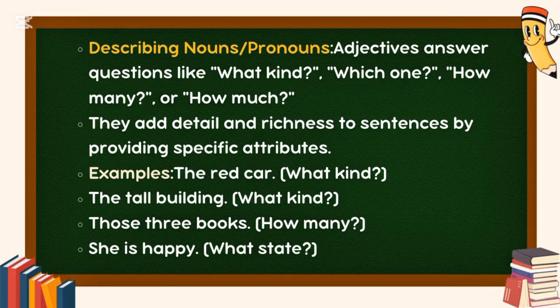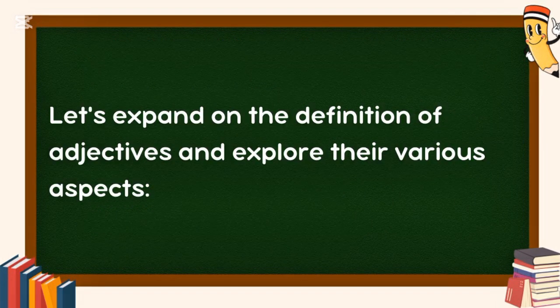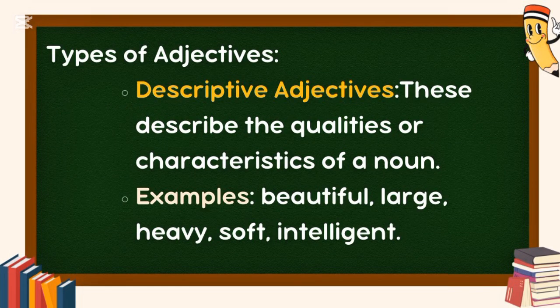Examples: the red car, what kind; the tall building, what kind; those three books, how many; she is happy, what state. Let's expand on the definition of adjectives and explore their various aspects. Types of adjectives. Descriptive adjectives. These describe the qualities or characteristics of a noun.